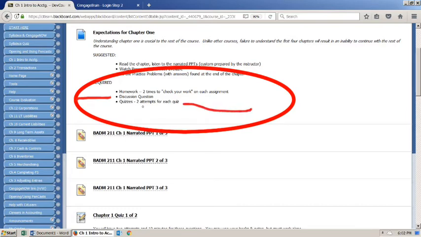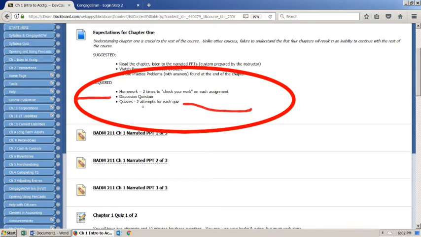Finally, the quizzes. Chapter 1 has 2 quizzes, others just have 1 quiz. These quizzes are meant to give you just a really brief overview of the content and to see whether or not you understand the basics. They're not meant to mimic the exams. The exams will be much more difficult than the quizzes.